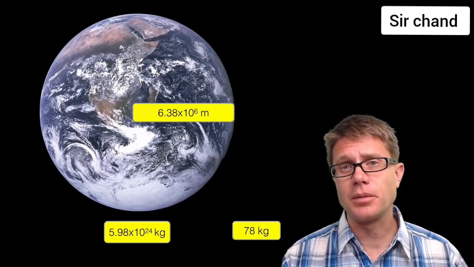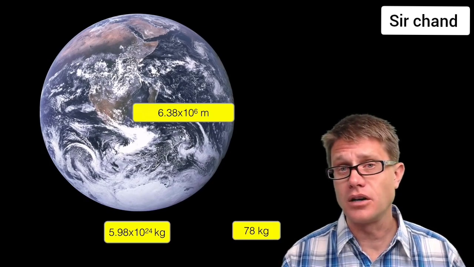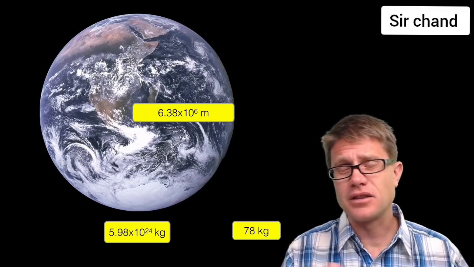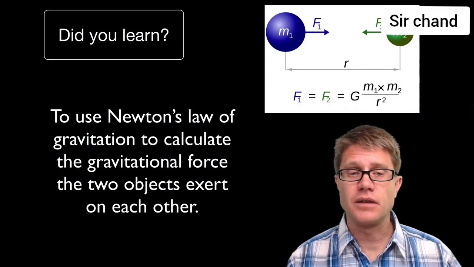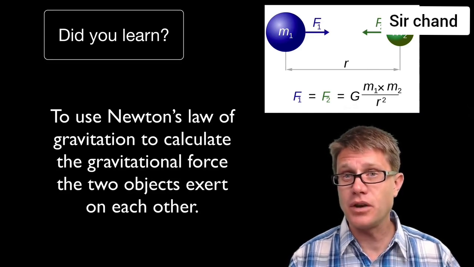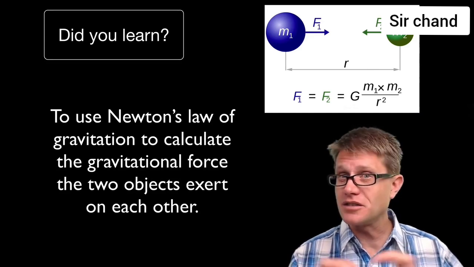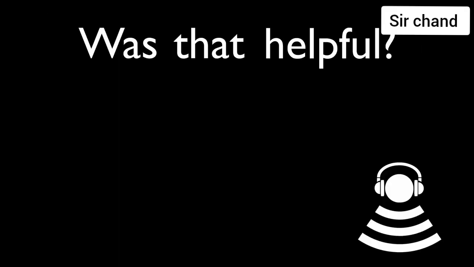Now what's interesting about our planet is that the mass of the Earth is so big and the distance is so large that in this narrow band on the surface of the Earth it really doesn't change that much. Did you learn to use Newton's law of gravitation to calculate the gravitational force between two objects? It's pretty straightforward. Remember, gravity doesn't go away when you're circling the Earth, and I hope that was helpful.